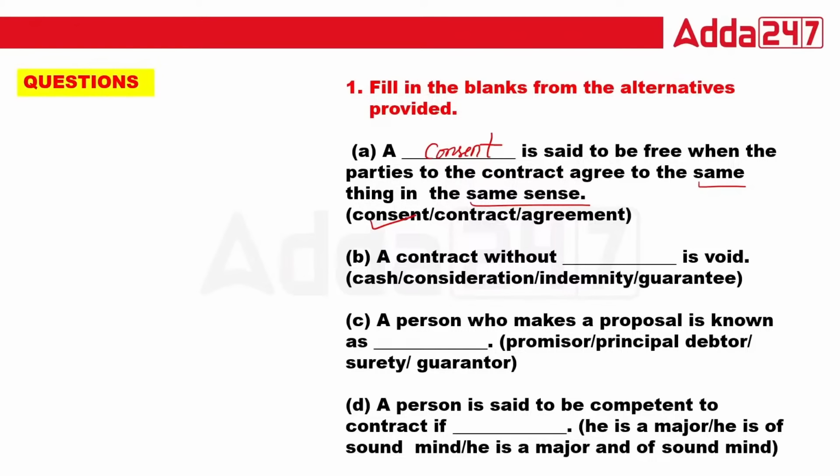Okay, now let's do the next one. A contract without dash is void. Cash, consideration, indemnity or guarantee? Again, very important question. What is the right answer?